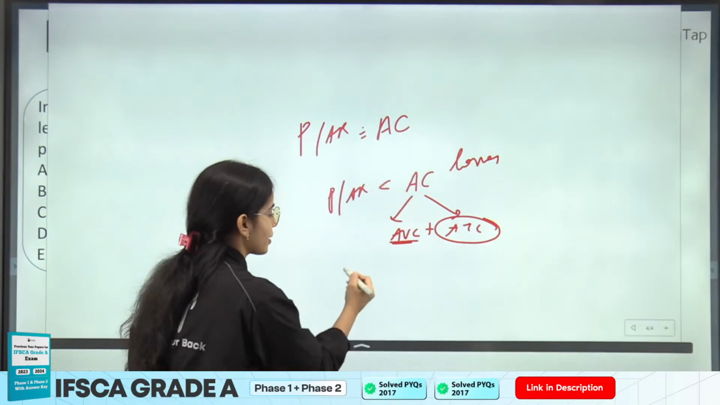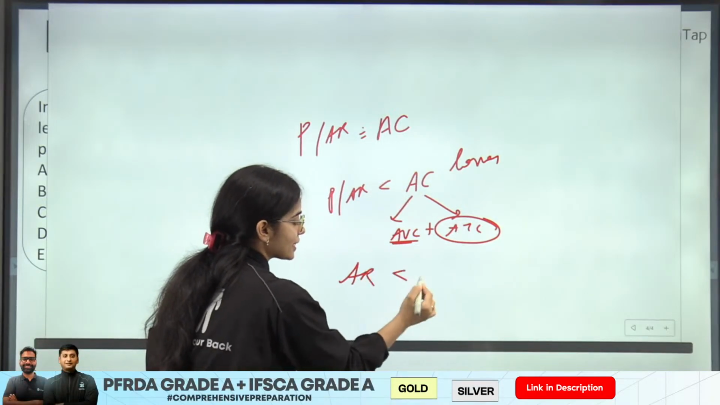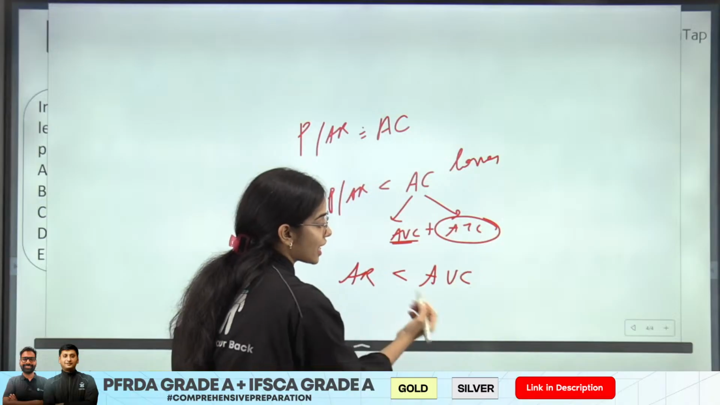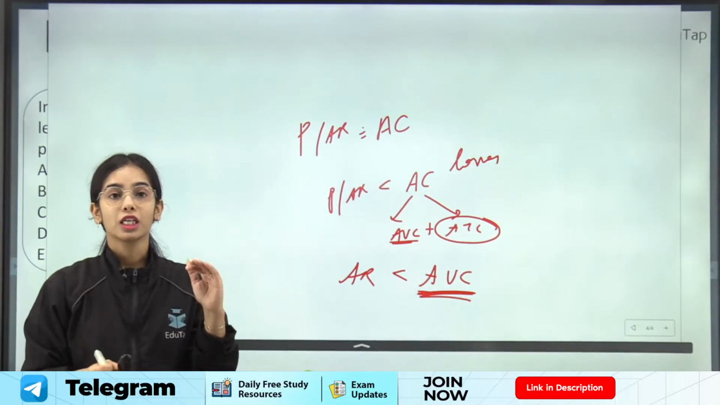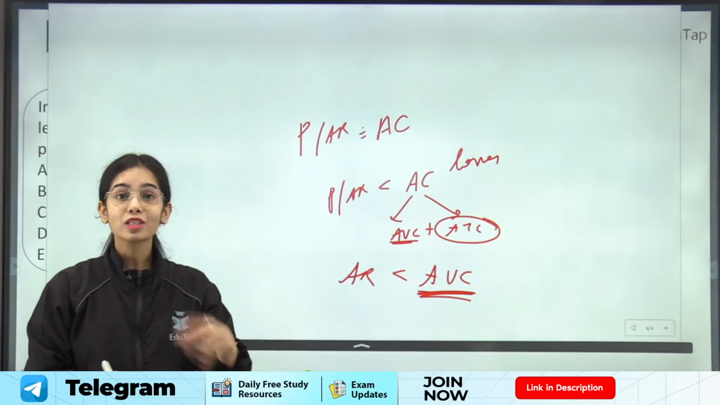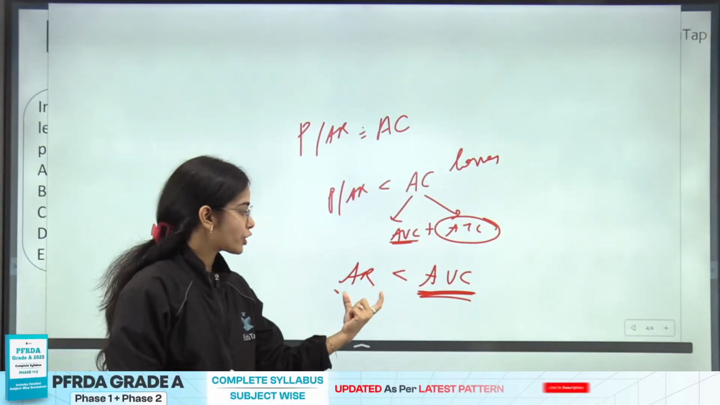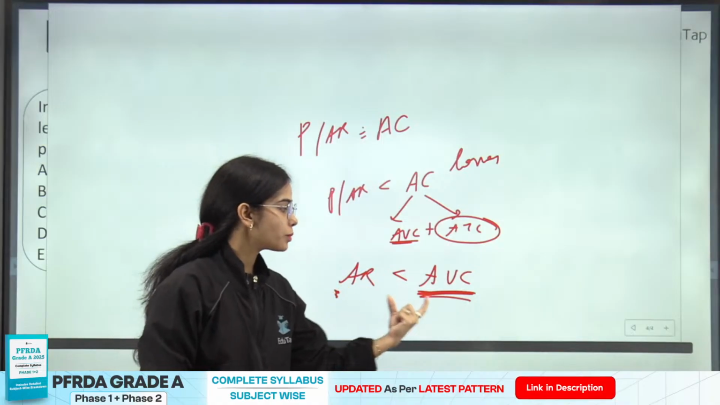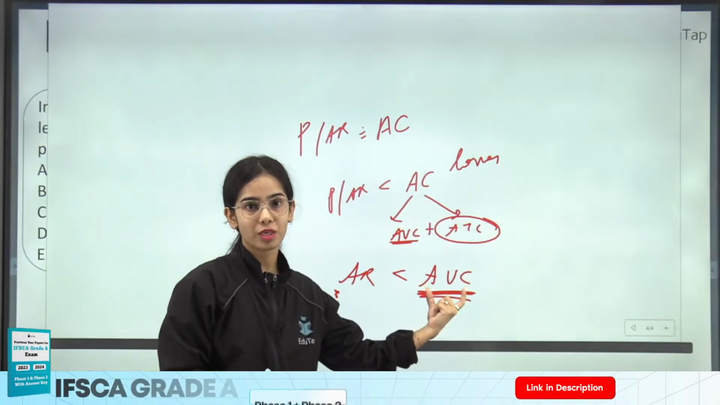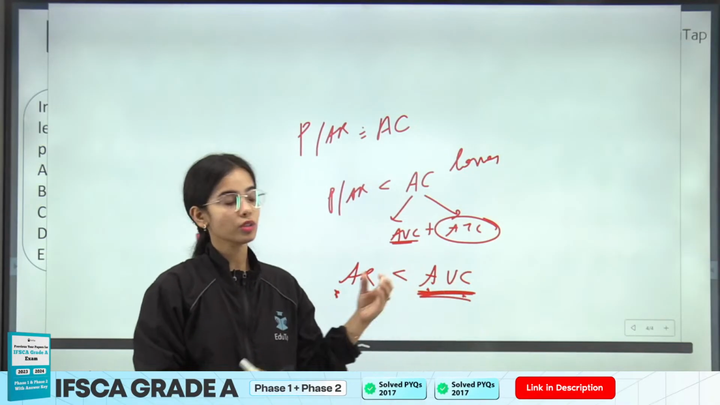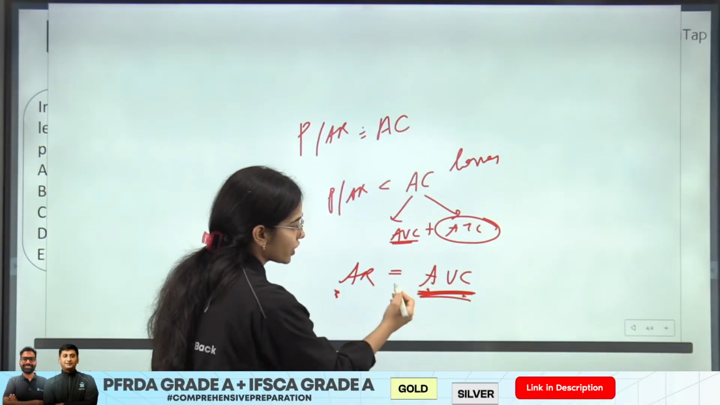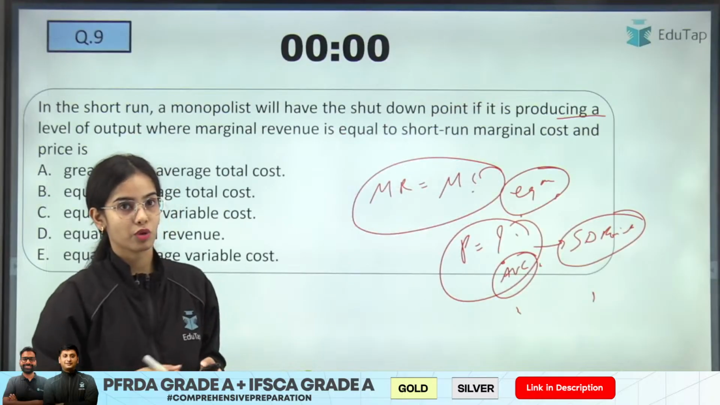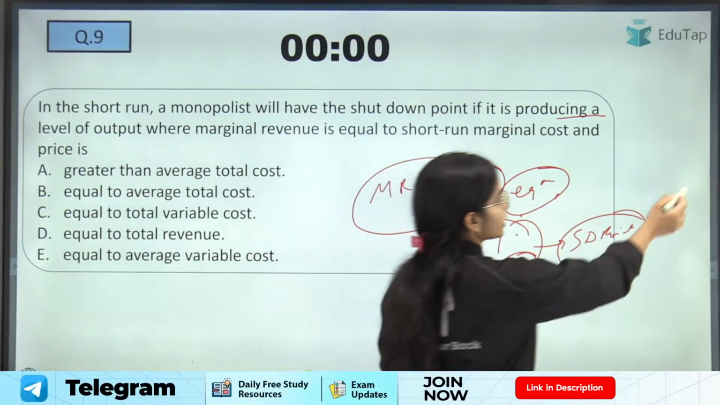But let's say the losses are happening now, the average revenue is less than average variable cost. That means even the variable cost, the cost of labor and the cost of the raw material, is not getting covered. So average revenue, that is the per unit revenue, is not able to cover the average variable cost. So here the shutdown should happen if average revenue is equal to average variable cost or it is less than average variable cost. Okay. So this is the shutdown point.